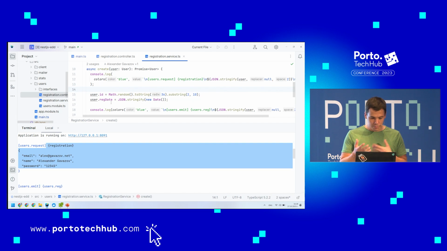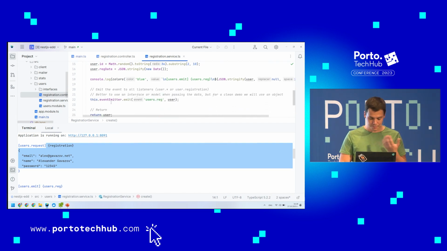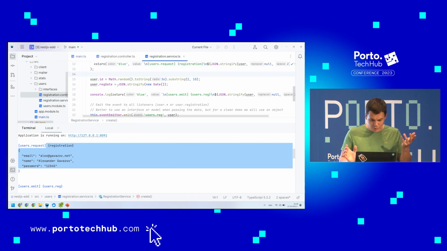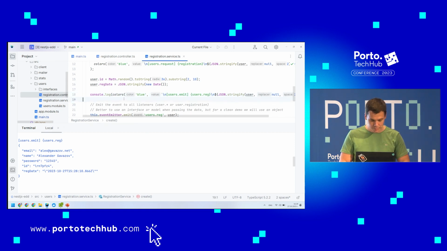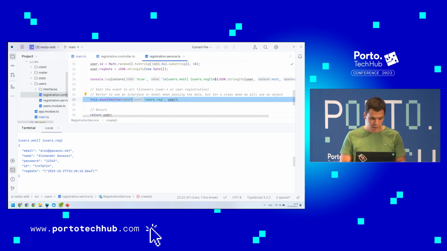Then it's doing some magical things like adding to the database, receiving an ID, and so on. And then in another console, we can see we are going to emit this data with the ID, somewhere in space. And that's all, emitting it.